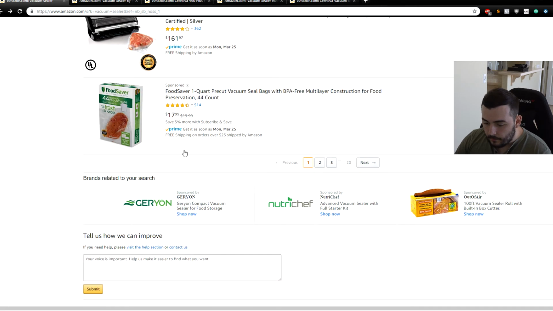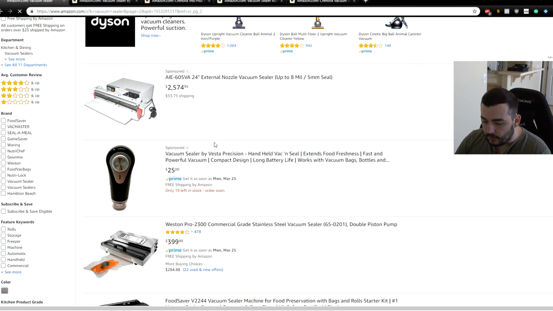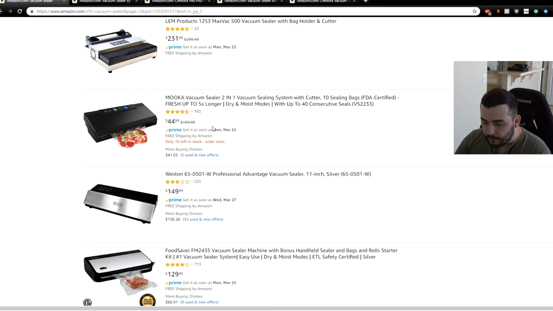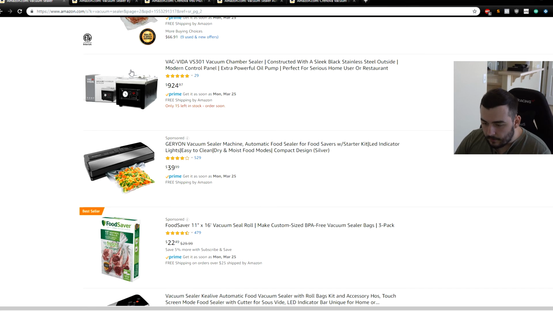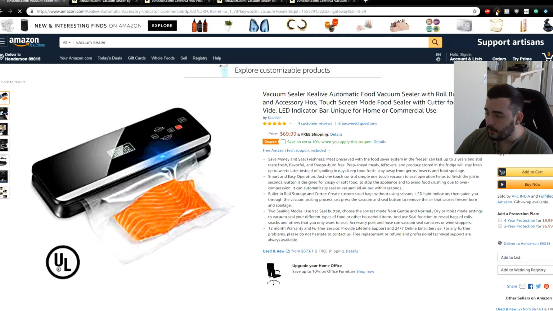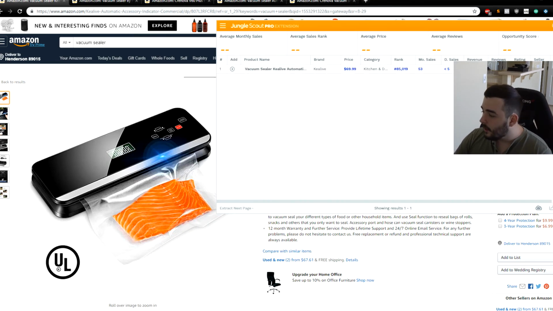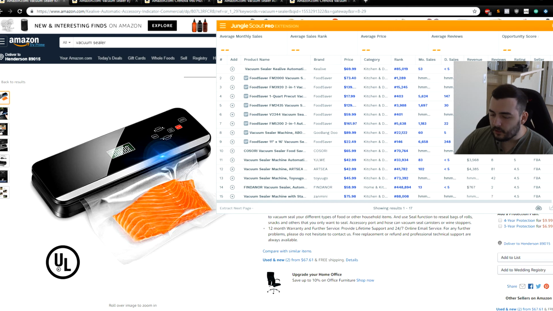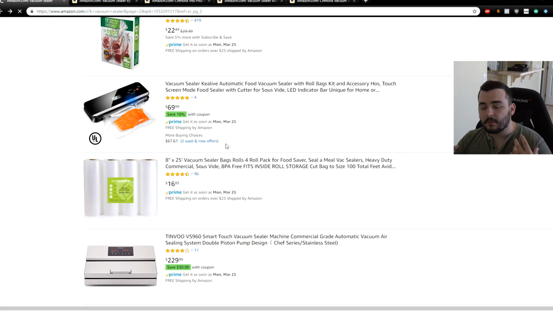Okay. I'm not seeing anything here that looks like the other one. Let's keep going. That one looks pretty similar. This one is another very modern style, right? The rounded, but this one's just in a black finish. Let's see how well this one's doing. Probably second page, probably not doing all that hot. $3,000 a month. Okay, so obviously there's some homework to do here.